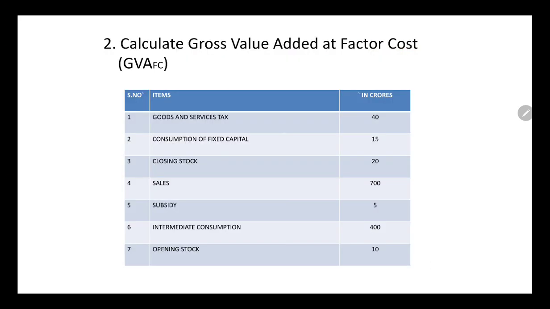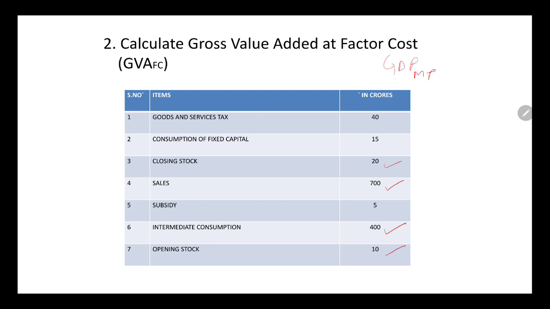Okay, let us move to the second. It says gross value added at factor cost. So over here we have sales. Let us see change in stock over here, 20 minus 10. So we'll add 710. Then deduct your IC 400. It will give you GDP at